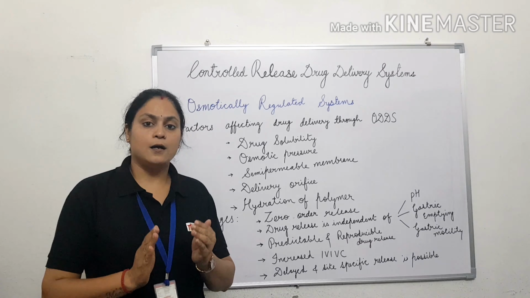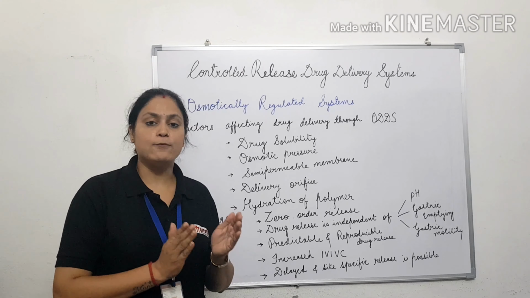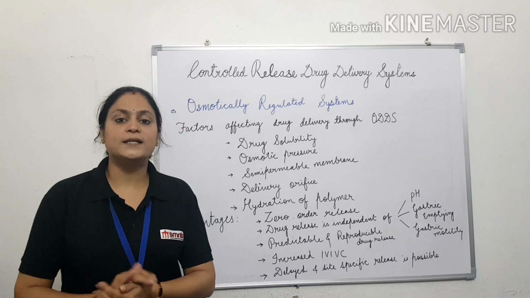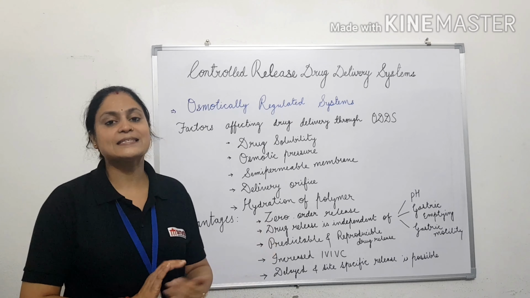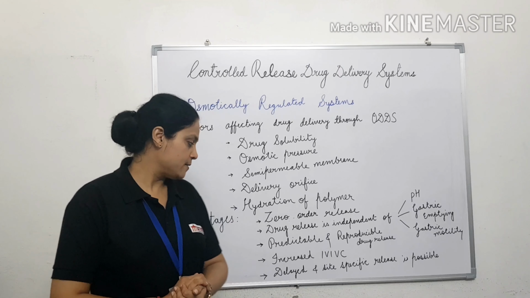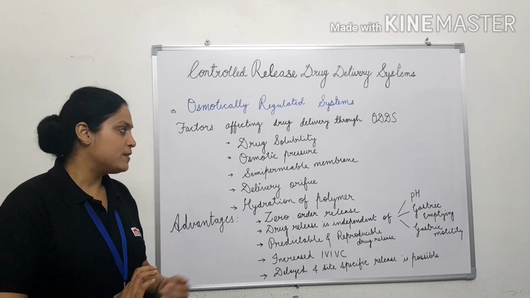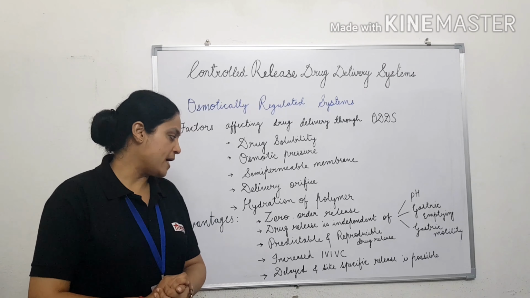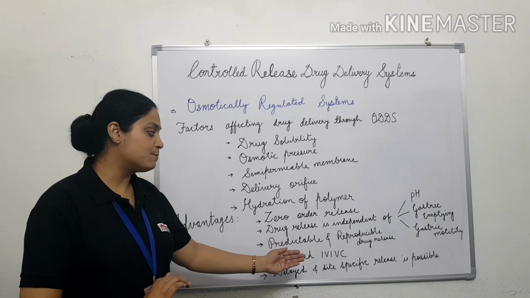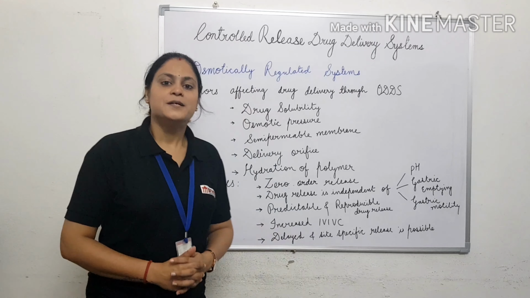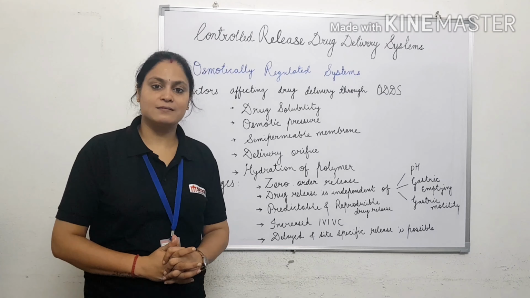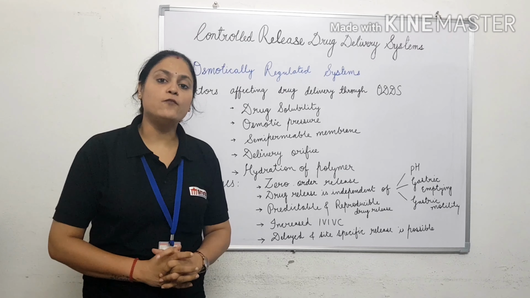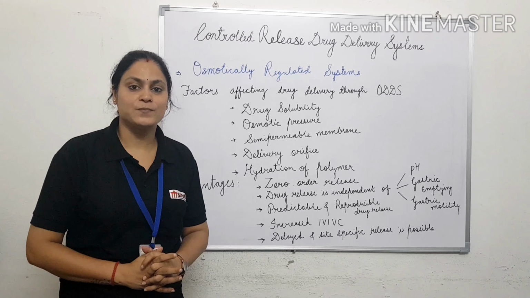That means the results obtained in the laboratory are very near to the results obtained when this device is administered to a patient. Another advantage is that it is possible to get delayed and site-specific release.